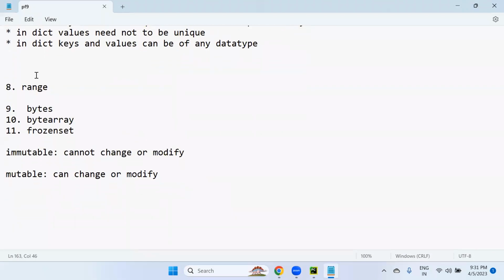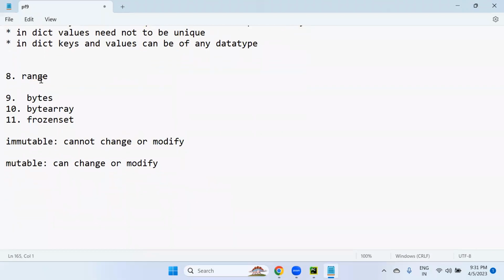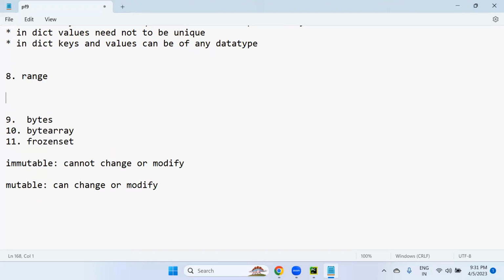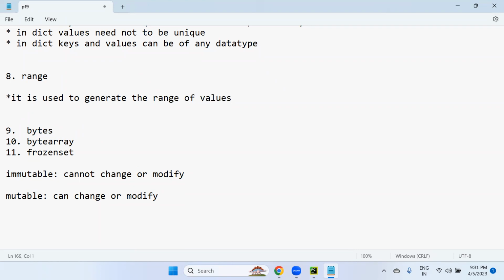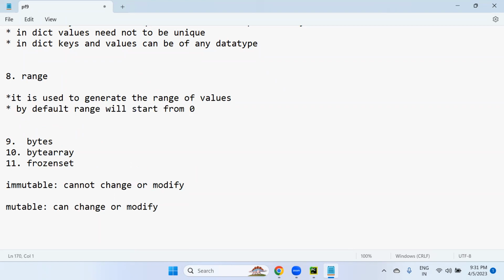And the last data structure for today's session is range. Range is used to generate a range of values, or a sequence of values. By default, range will start from 0.